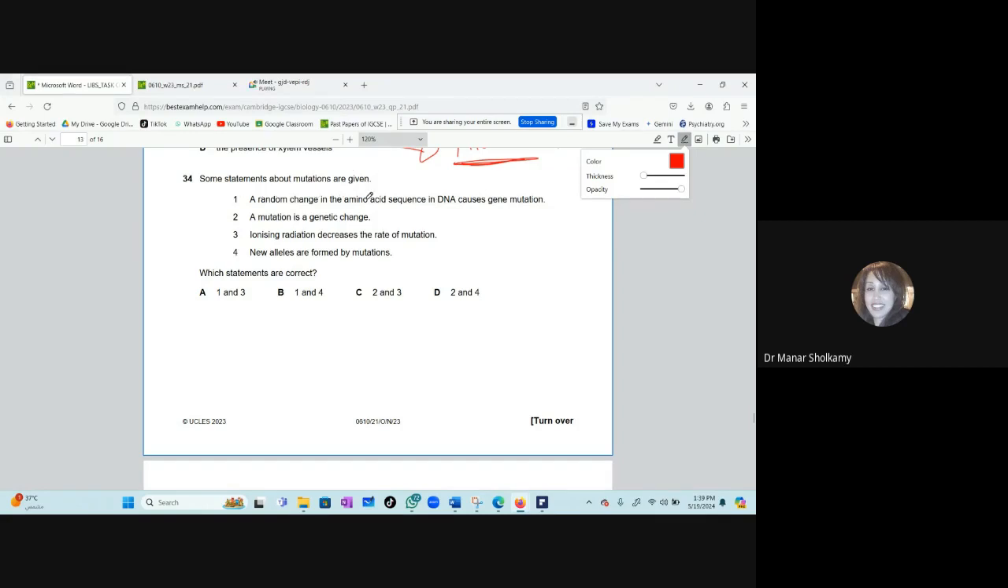1. A random change in the amino acid sequence in DNA causes gene mutation. 2. A mutation is a genetic change. 3. Ionizing radiation decreases the rate of mutation. 4. New alleles are formed by mutations. Which statements are correct? Now we'll take one by one.